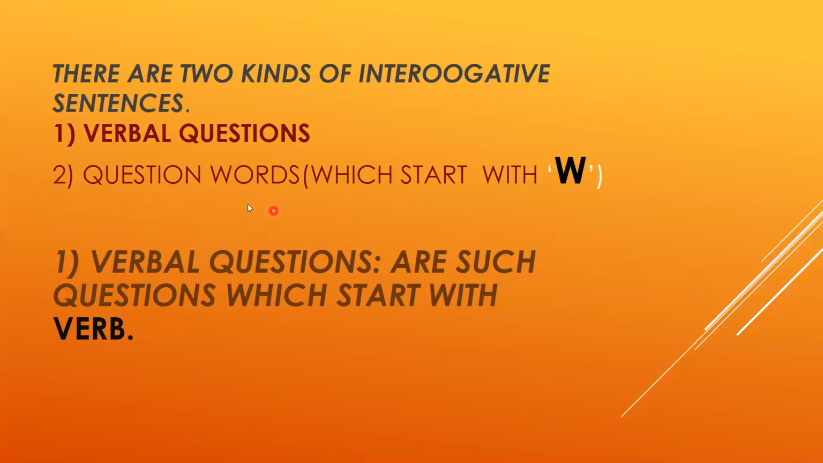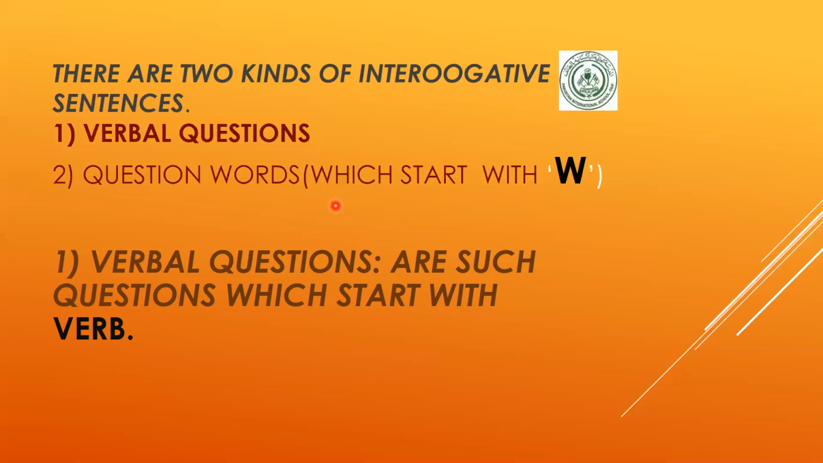Number two, question words, which are specific words which are only used to ask a question, like what, where, which, who, whom, how. These are the words which are only used to ask questions. So today we are going to change these sentences into the passive form, or if a passive sentence is coming, how to change it into active.